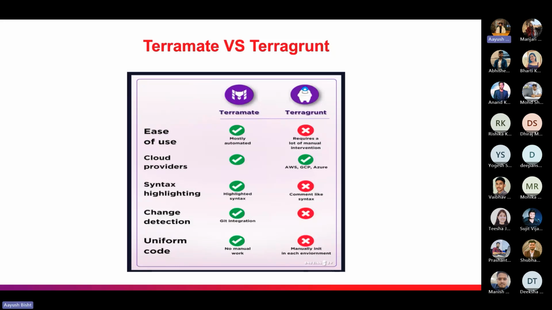And for Terragrunt, as I always said, we have to manually write the configuration file for each of the environments, and then we have to write Terragrunt in it. And if we don't write the configuration for each of the environments separately, it won't be considered when running for all the environments. So you need to explicitly enter the environment and run the command to make the code uniform if you forget. So that's about Terramate versus Terragrunt.